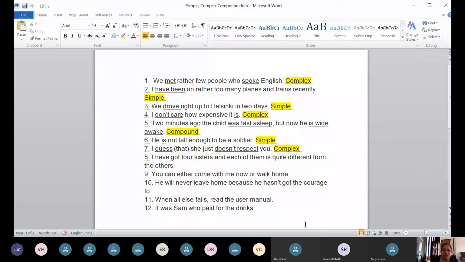I guess that she just doesn't respect you. So somebody had a doubt in the previous class that how can this sentence be called a complex sentence, or why is it that "I guess" is the main clause and "she just doesn't respect you" is not the main clause. So let me explain that to you once again.